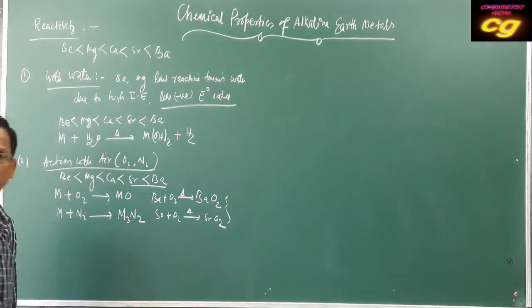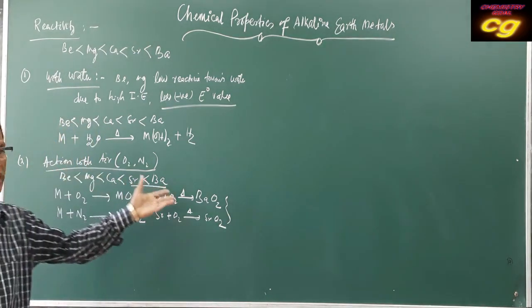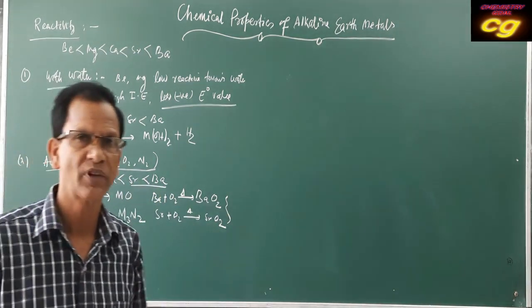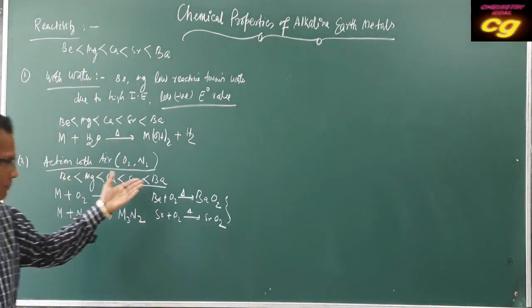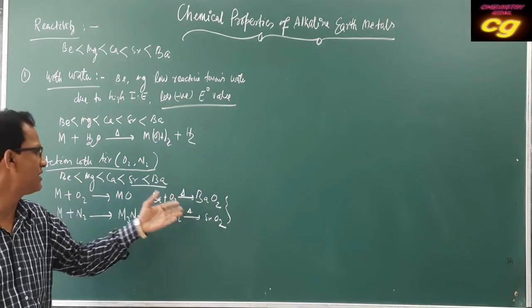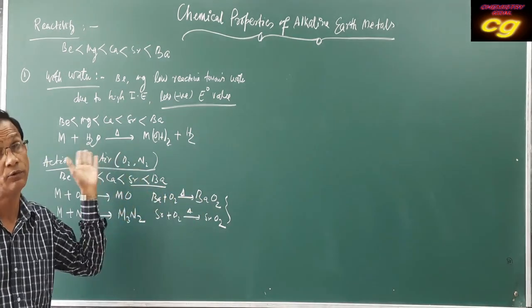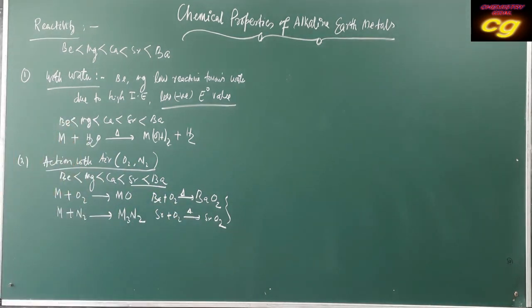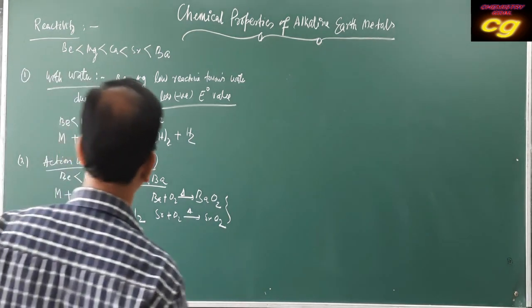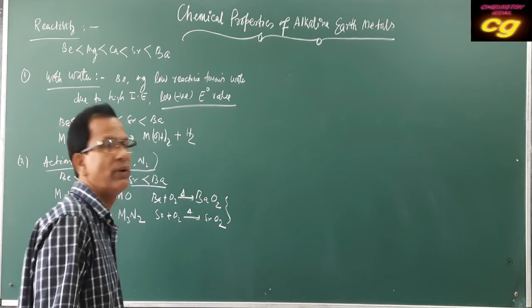Larger size metals produce peroxides because the peroxide, having a large negative charge, becomes stable with a larger cation having low positive charge. That's why they produce peroxides. So this is the main difference between the lower metals and higher metals regarding the formation of oxides, nitrides and peroxides.